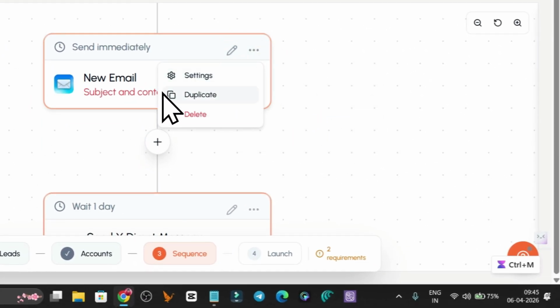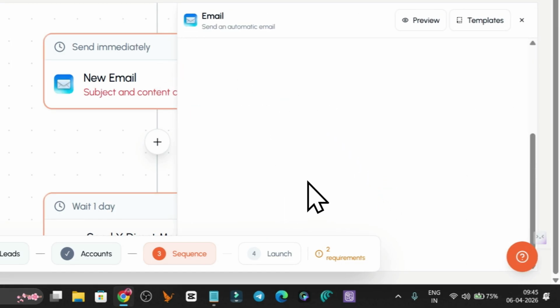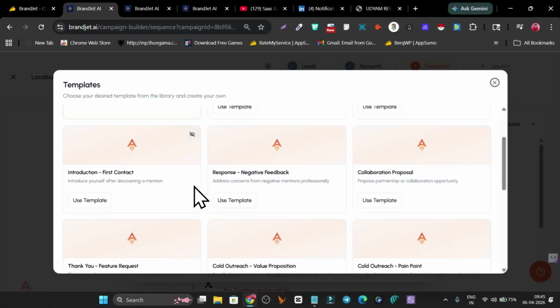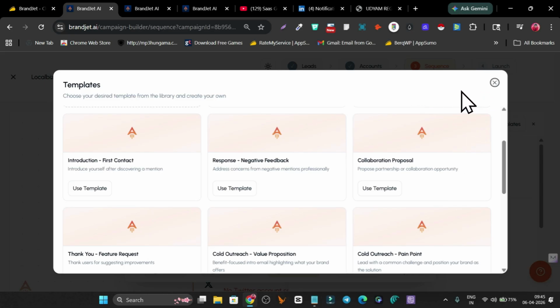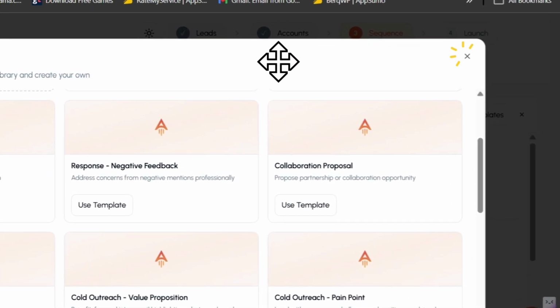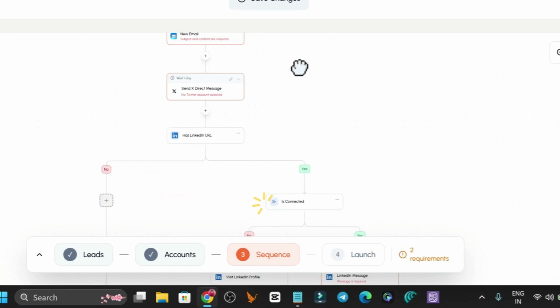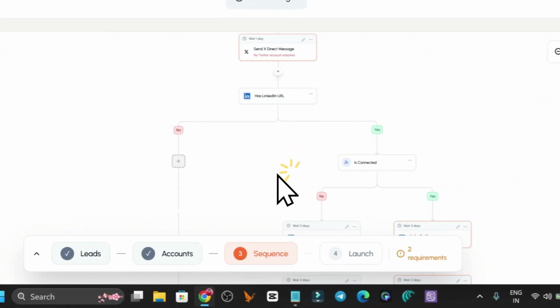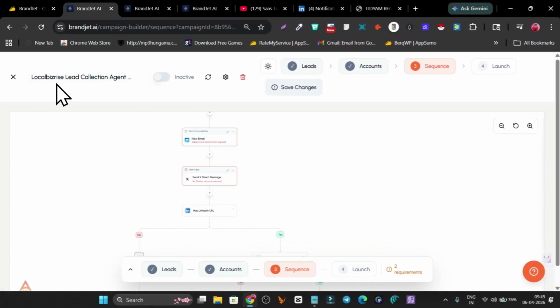Let me go to this icon here and go to settings. Here I can add my subject line, and this is my email copy. We also have a few templates available that I can select from here, like thank you, follow up, and all this stuff. So you don't have to go into detail on how to create your first copy; just go to the templates and select one. Right now I have created my multi-channel outreach system. This is how it looks, but we can also add more things here. Once that is done, you can simply launch this campaign, and it will be ready for you.